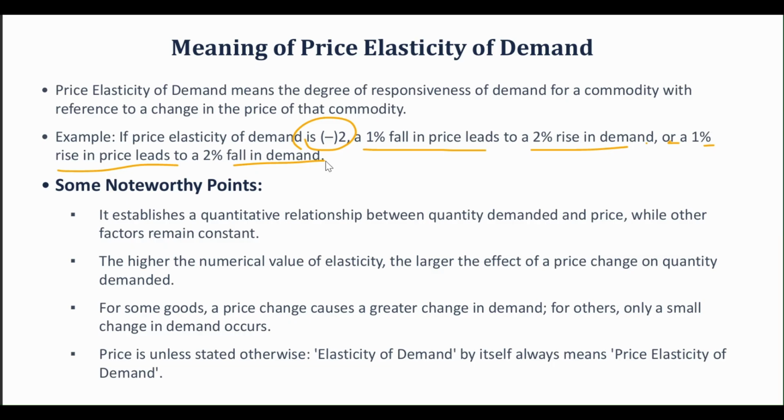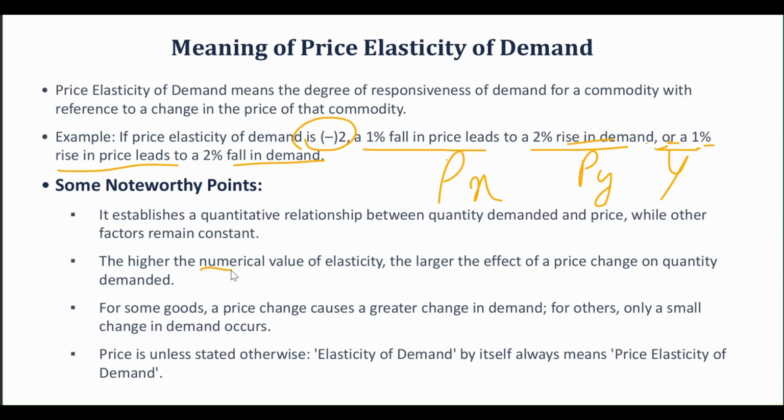Now let us see some noteworthy points right here. First of all, it establishes a quantitative relationship between quantity demanded and price while other factors remain constant. So whenever I am calculating the price elasticity of demand, the other factors which affect the demand, for example, the price of related goods or the income of the consumer, are kept constant, okay, and I'm just focusing on one factor, which is the price of the own commodity, P of X, and I've kept both the price of related goods and the income constant. So I'm putting a bar right here. That means that I've kept these factors as constant.